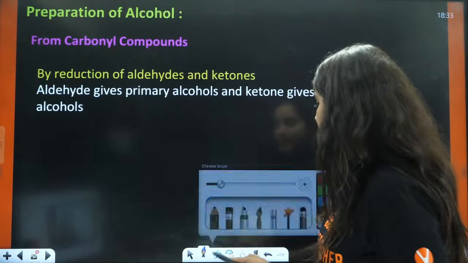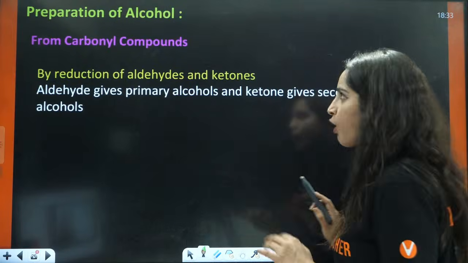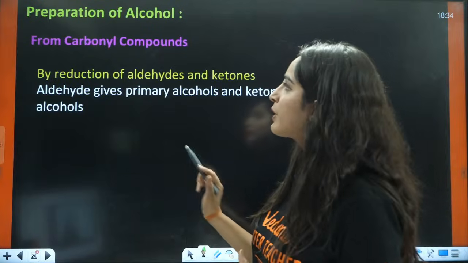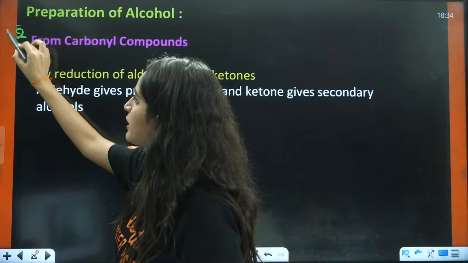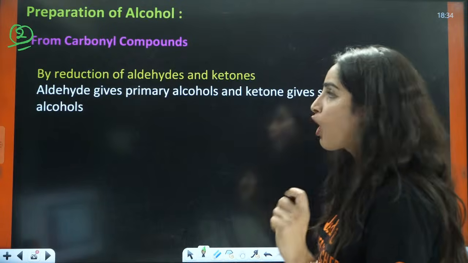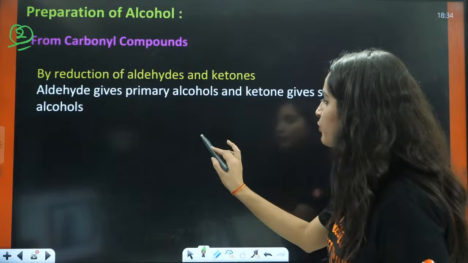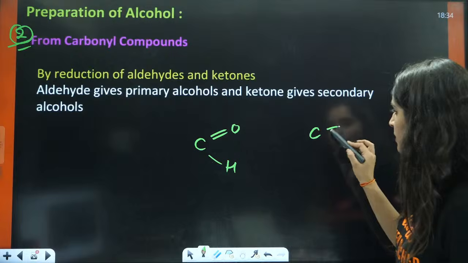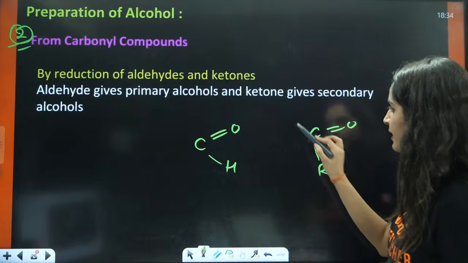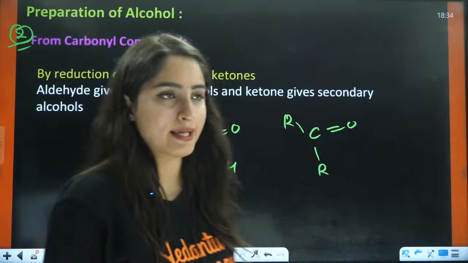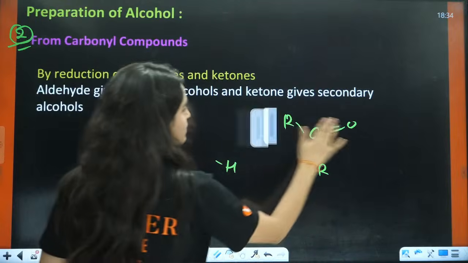Now, firstly we talked about alkenes, we talked about different things here. Now we are going to talk about preparation from carbonyls. That is the second part. Carbonyls means you will have C double bond O, here R and here also R. So either we are talking about aldehyde or we are talking about ketone. So we are going to make alcohols from that.